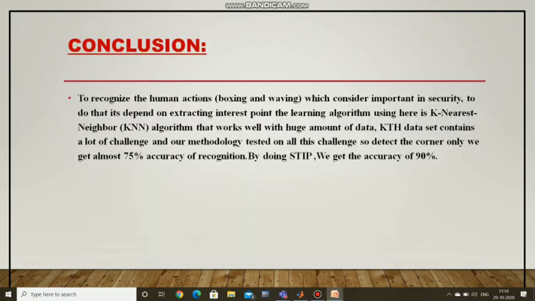Here is the conclusion of our project. Human action recognition depends on extracting interest points and the learning algorithm. Here we are using the KNN algorithm, which works well with huge amounts of data. By detecting the corners only, we get almost 75% accuracy. And by doing STIP, we get 90% accuracy.